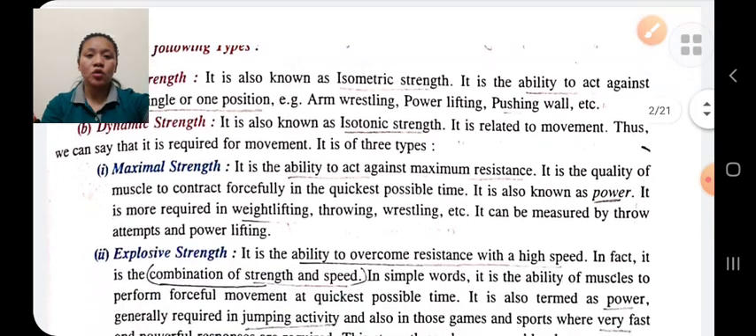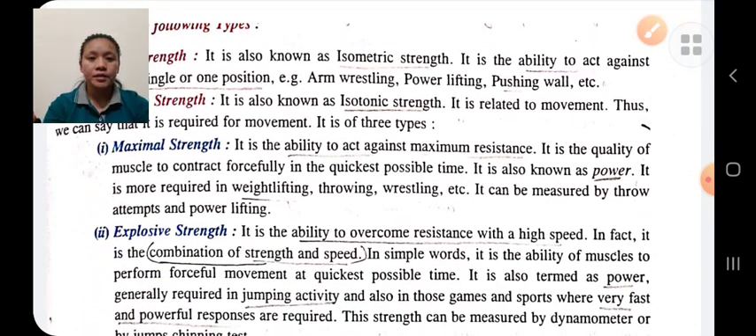Dynamic strength is of three types: maximal strength, explosive strength, and strength endurance. Maximum strength is the ability to act against maximum resistance, meaning the greatest force that is possible to overcome the resistance. For example, weightlifting. You have to overcome maximum resistance, and it is measured through attempts, powerlifting, etc.